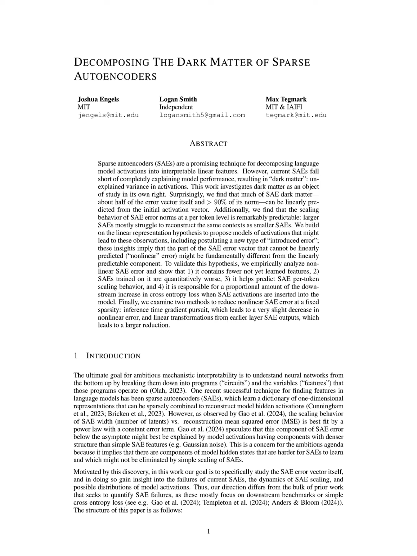The proposed method for predicting SAE error involves several key steps and transformations. First, the authors establish a linear probe that maps the input activation, x, to the norm of the SAE error, ||SAE error(x)||_2. This probe is trained using a dataset of activations, achieving high R-squared values between 86% and 95%, indicating that a significant portion of the SAE error norm can be predicted linearly from the input activations.